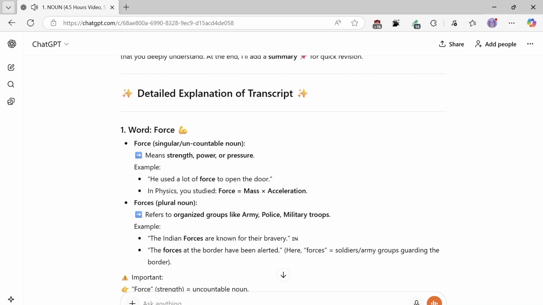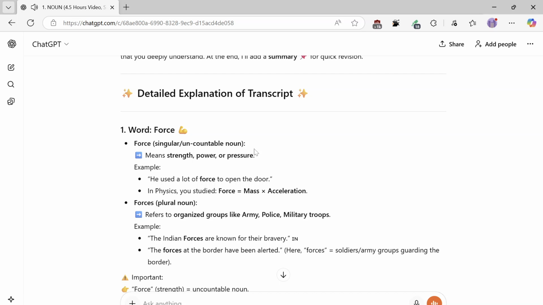1. Word: force. Force, singular uncountable noun, means strength, power, or pressure. Example: He used a lot of force to open the door. In physics, you studied force equals mass times acceleration. Forces, plural noun, refers to organized groups like army, police, military troops. Example: The Indian forces are known for their bravery. The forces at the border have been alerted. Here, forces equals soldiers, army groups guarding the border.